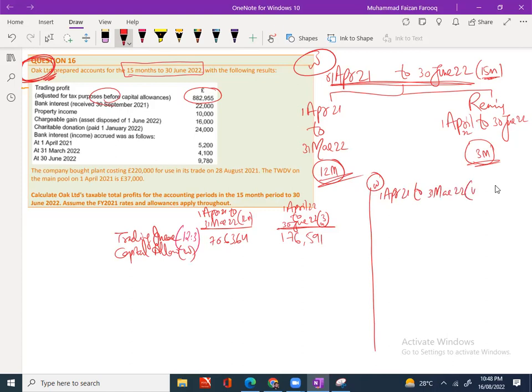So first of all, we are going to calculate capital allowance for 12 months. You can read the ending lines. The main pool balance is given. How much? 37,000. Opening balance of main pool, and this is the capital allowance column.